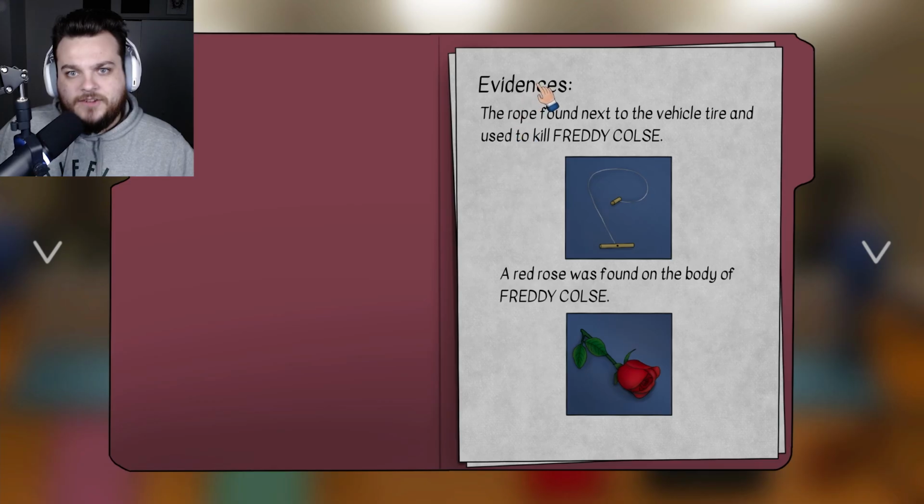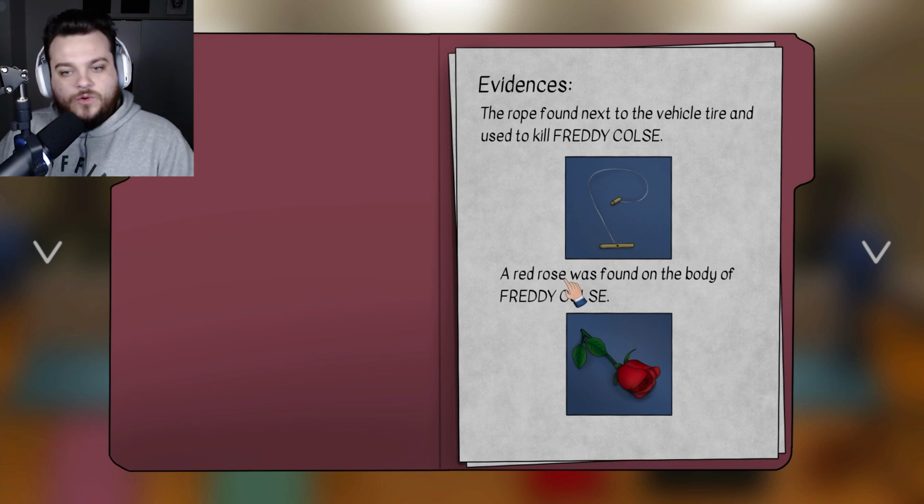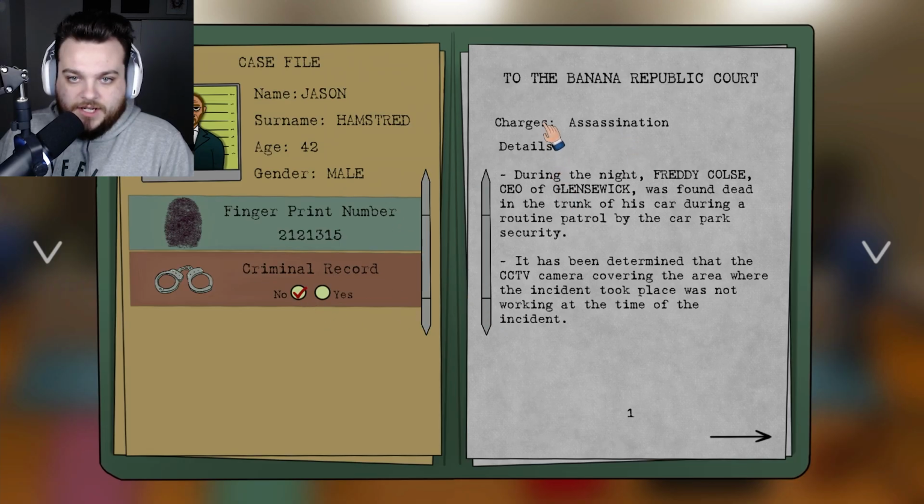What was that? Evidences. The rope found next to the vehicle tire and used to kill Freddie Coles. Red rose was found on the body of Freddie Coles. Oh, you murdered somebody? Jason Hamstred. Got no criminal record. Okay, here we go.